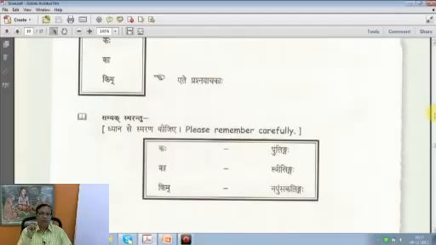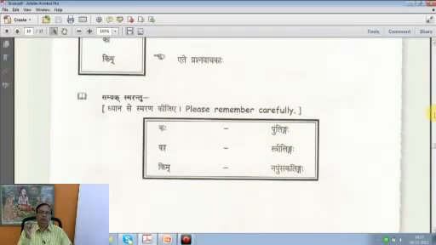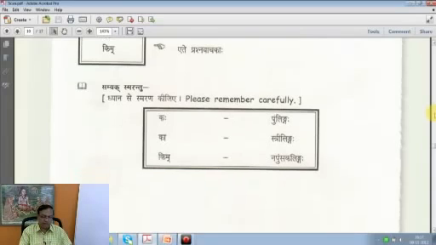I also gave you a clue. General observation is that whenever there is a visarga, then it is a pullinga. Dirgha is strilinga, and the base as it is used is napumsakalinga. So kaha is pullinga, ka is strilinga, kim is napumsakalinga. The pronoun itself, the base, is kim. From kim only kaha, ka are derived.